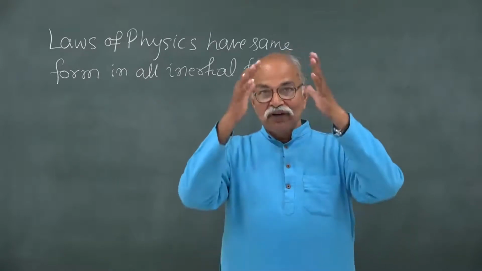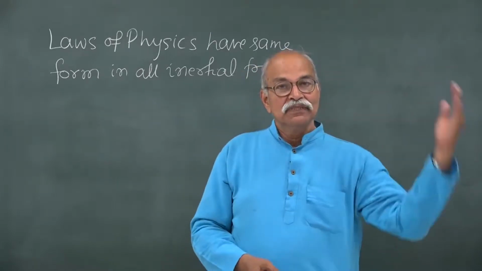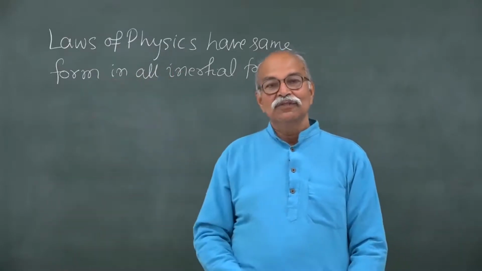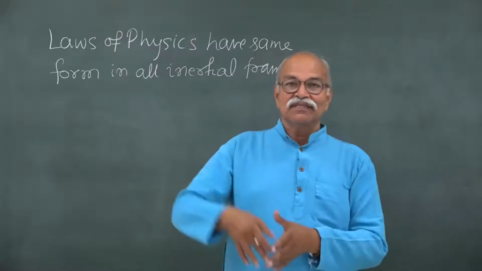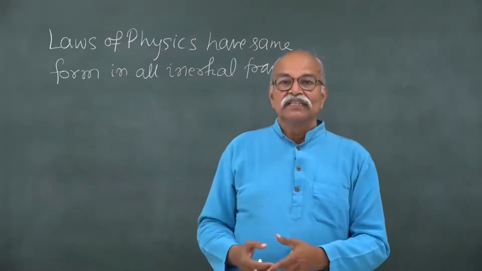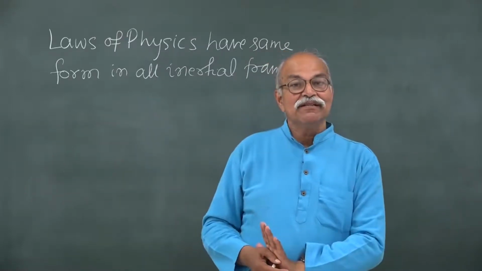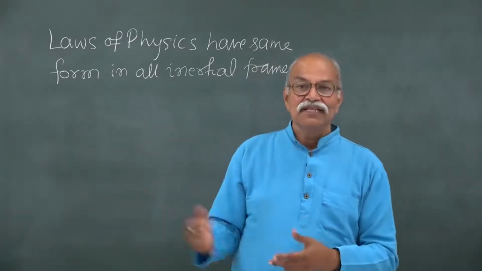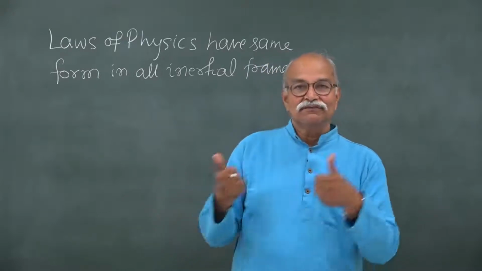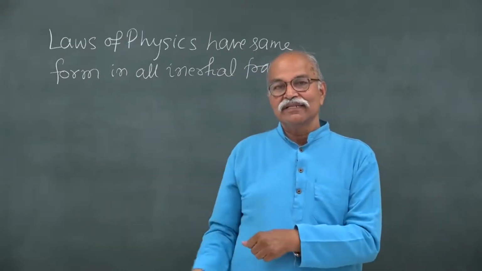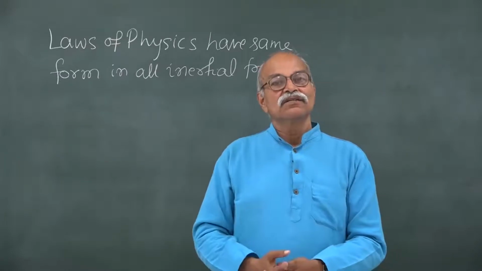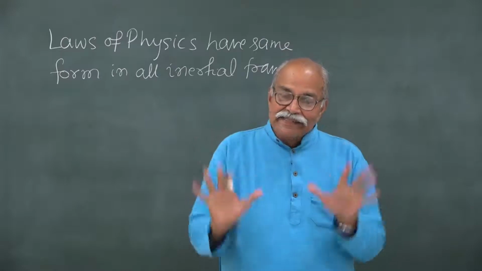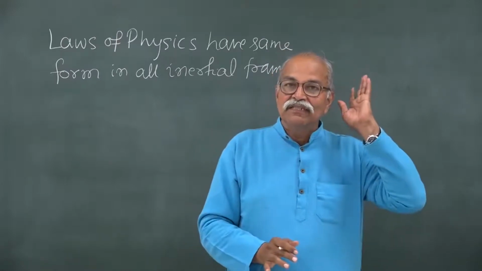If you have a convex lens and you put some source of light here and you find an image, and you see that, okay, if this is 20 centimeters, that is 30 centimeters. If you repeat the same experiment in another frame which is moving with respect to the first frame with constant velocity, you get the same relation, 20 centimeters here, 30 centimeters there. Laws of reflection, laws of refraction, all those things are identical. So, that is the meaning of this particular thing.